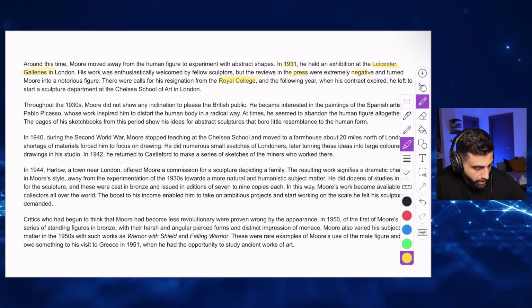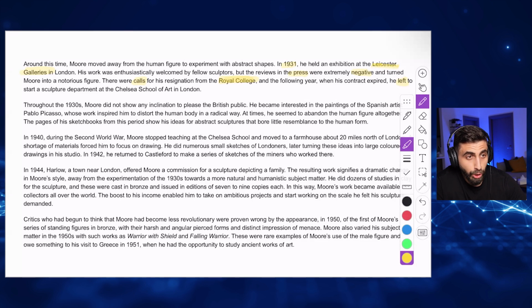We are here and following the year when his contract expired, he left the Royal College to start a sculpture department at Chelsea School of Art in London. We couldn't find the answer yet. So let me read the sentence again. There were calls for his resignation. Calls, there were calls. So people asked him to do something.